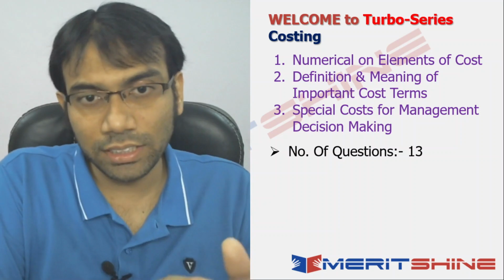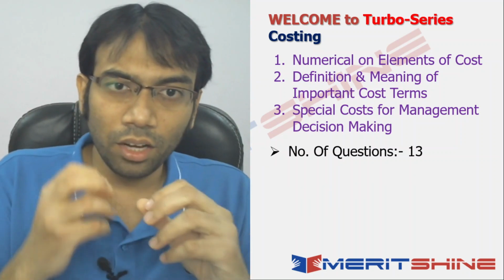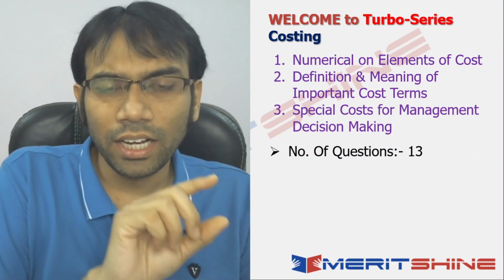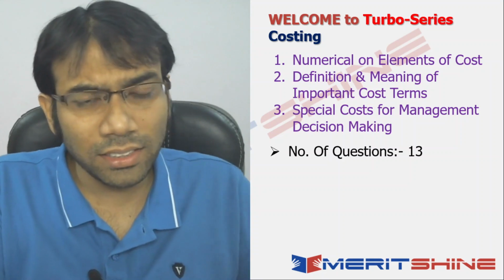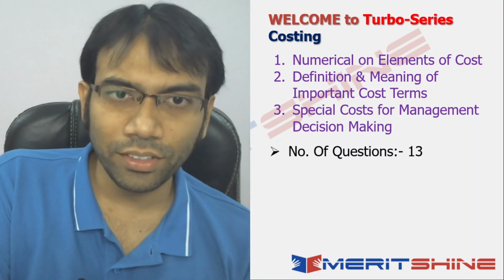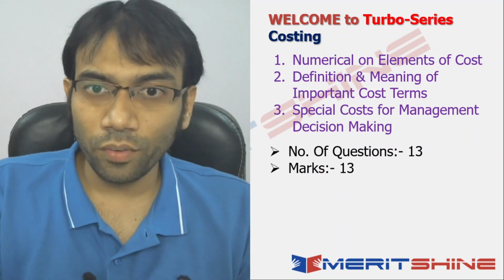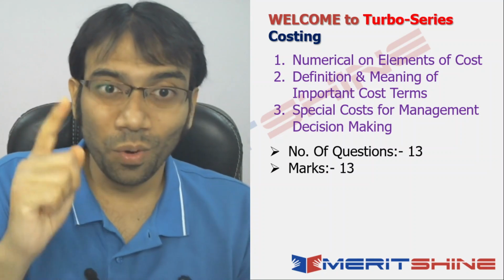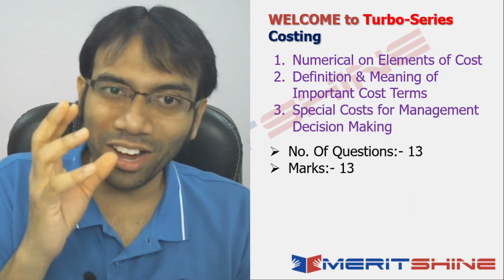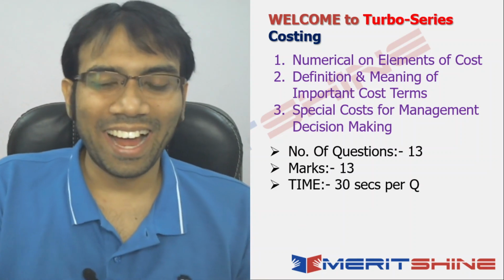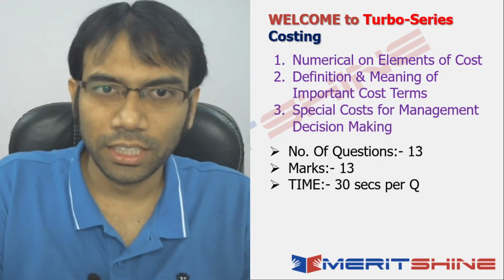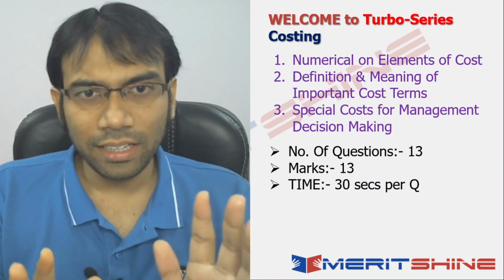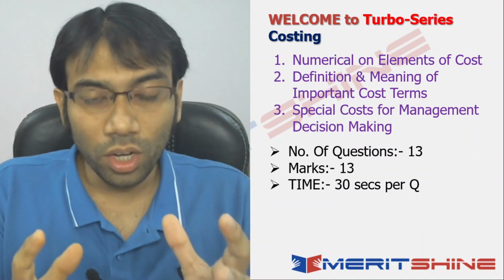In the concept questions, I will summarize the concepts that we are discussing, and then after the first question you would have an idea about the concepts, and based on that try and answer the questions. If you can't, then I will anyway explain. So 13 questions, 13 marks, because if there are questions, they should have marks, and those marks would give you an idea how much you have understood in this lecture. Time is 30 seconds per question. So in numericals, if there are 3 questions, take 1.5 minutes. Clear on the process, how we are going to approach?